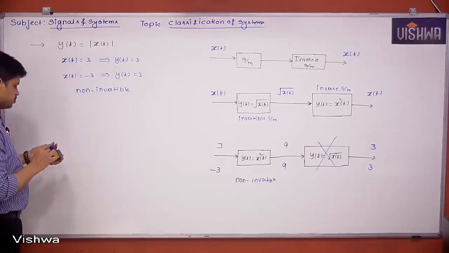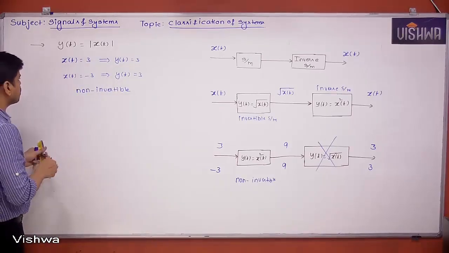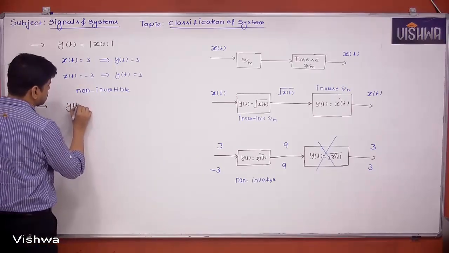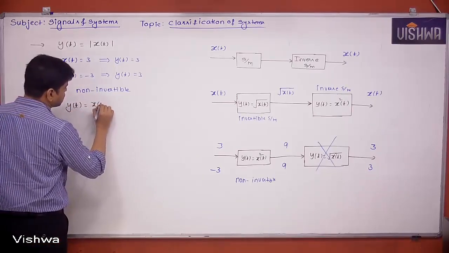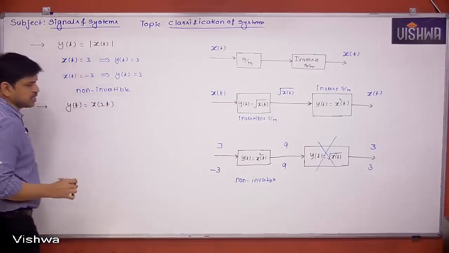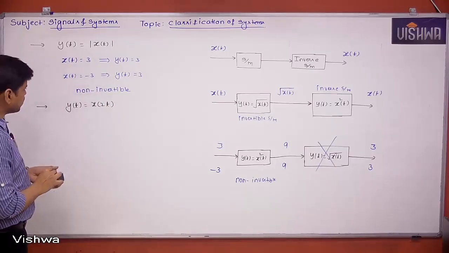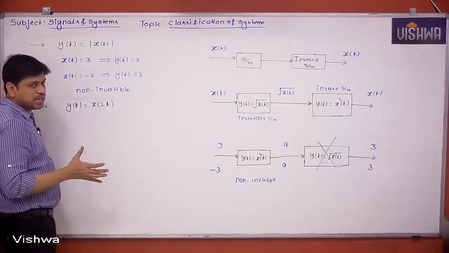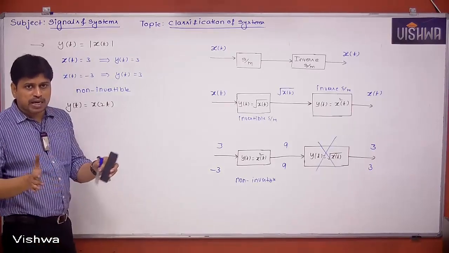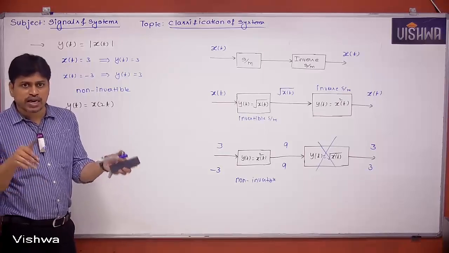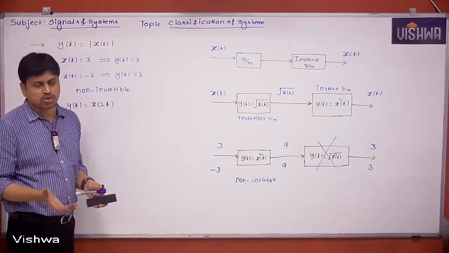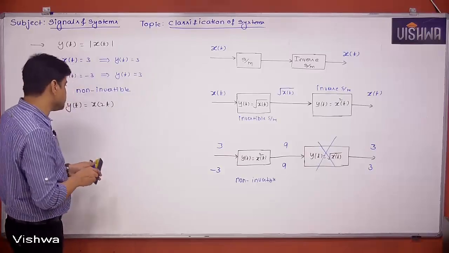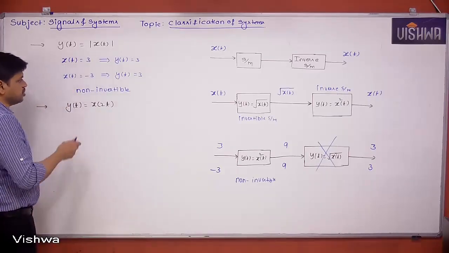Next. y of t is equal to x of 2t. Is it invertible or not? Yes, it is invertible, because what the system is doing is simply compressing the signal. By compressing the signal, two different signals cannot become the same signal. I hope you understood. Different signals are going to give you different outputs.